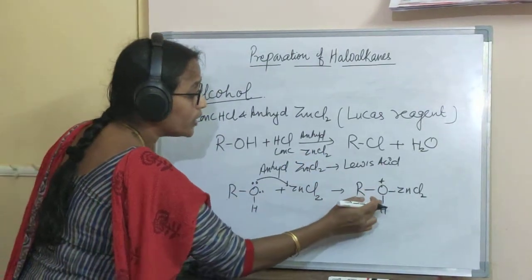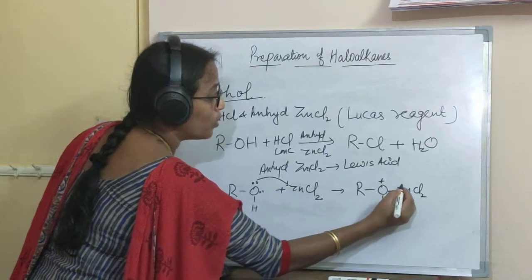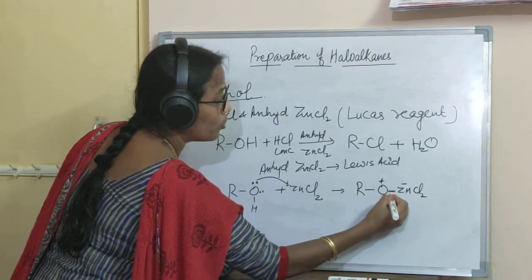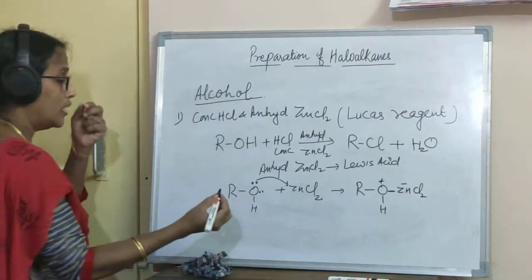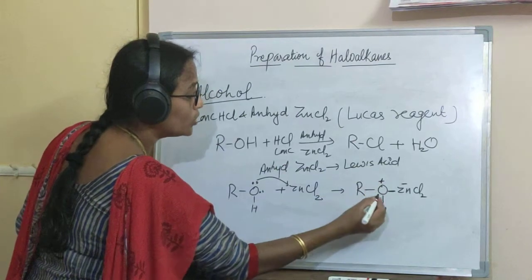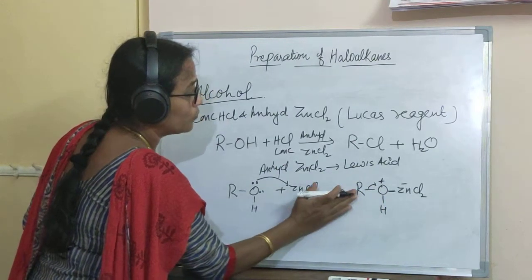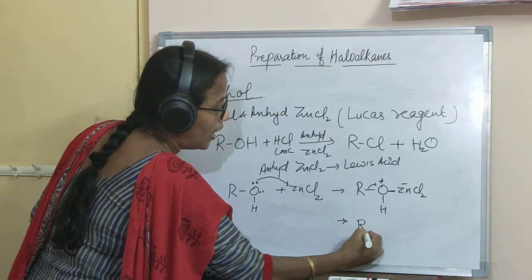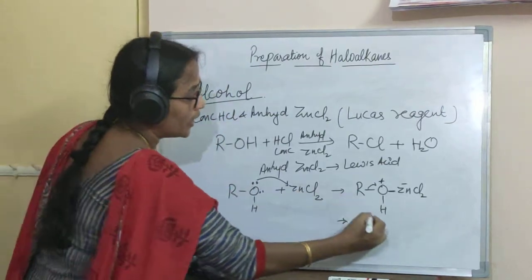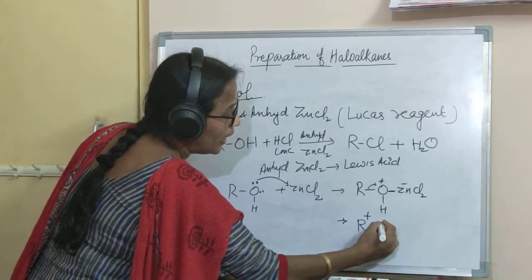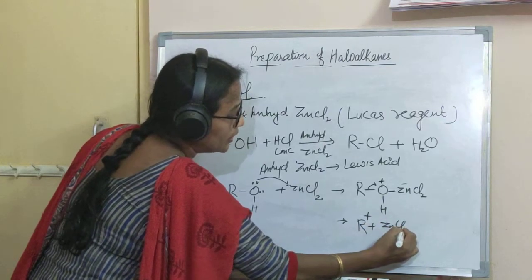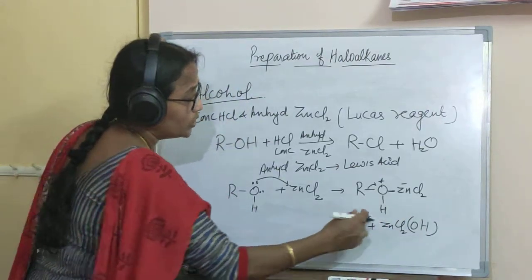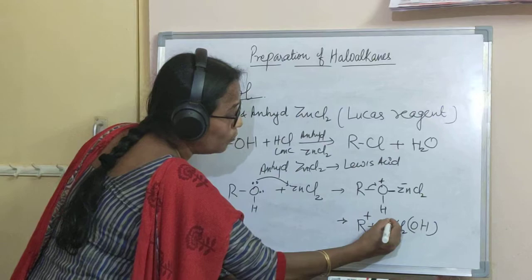Oxygen is already electronegative, and because of this bond, zinc chloride gets an electron pair from oxygen. So here comes the minus charge and here comes the positive charge, and because of this it will pull the electron pair, and as a result R plus is formed and ZnCl2OH is formed.